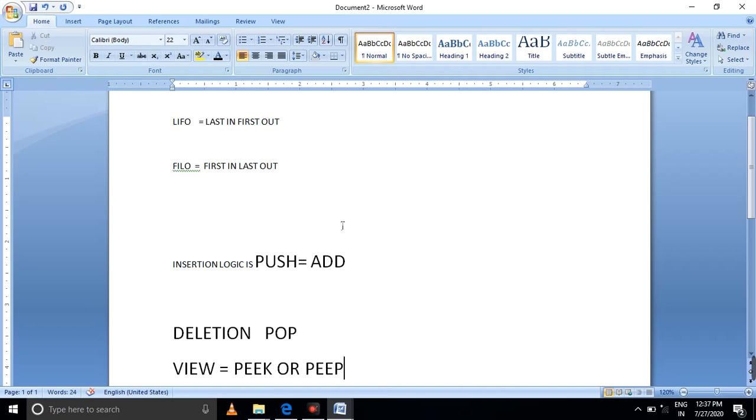This is the detail in a stack: add an element, delete an element, view the element. In a stack, insertion, deletion and view are not used as names. You just consider push, then pop, then peek or peep, so you just view the element.